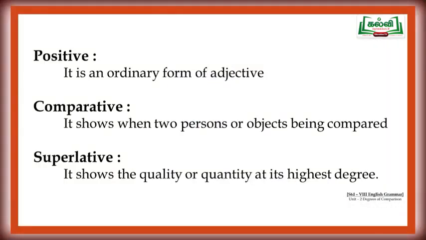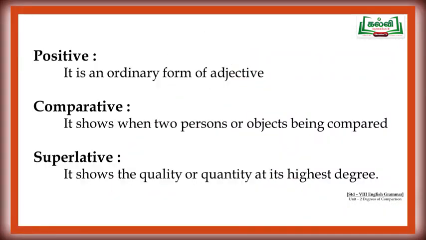What is meant by positive degree? It is an ordinary form of adjectives. Second one is comparative. It shows when two persons or two objects are being compared. Third one is superlative. It shows the quality or quantity at its highest degree.